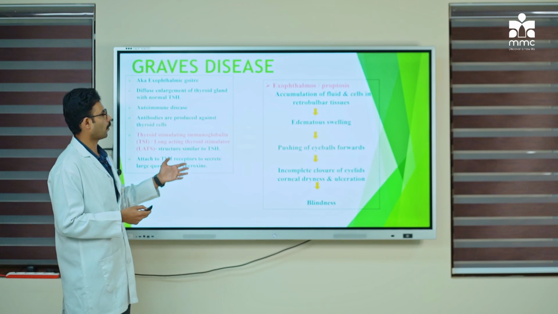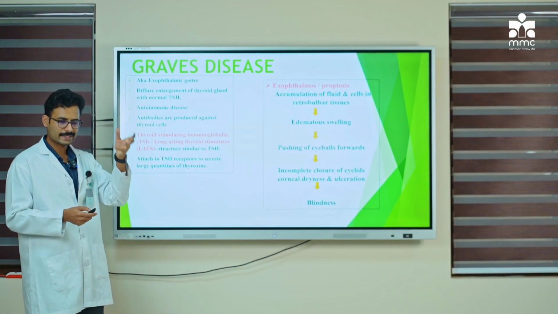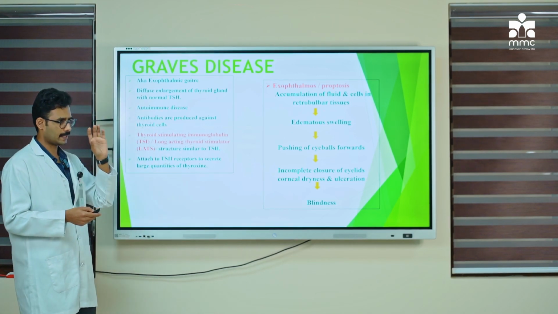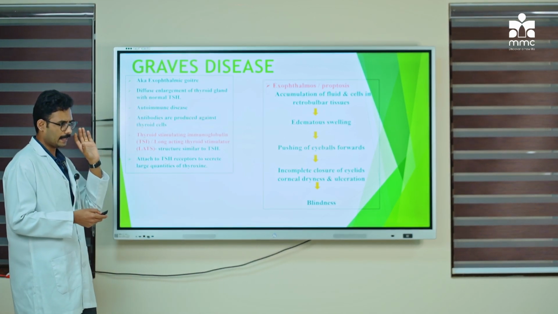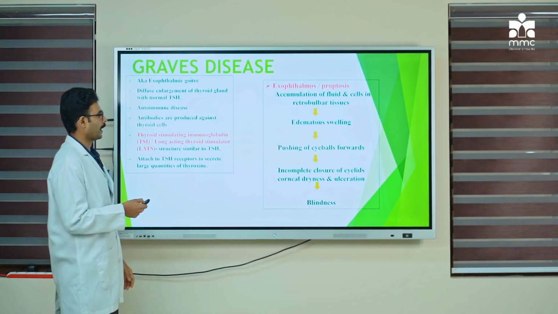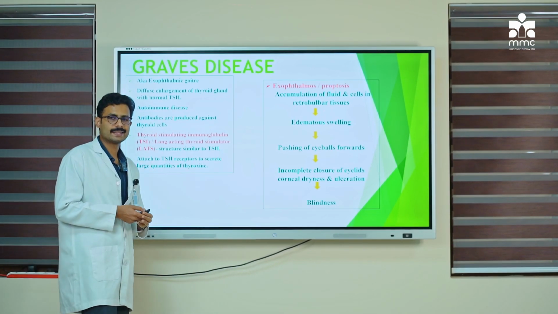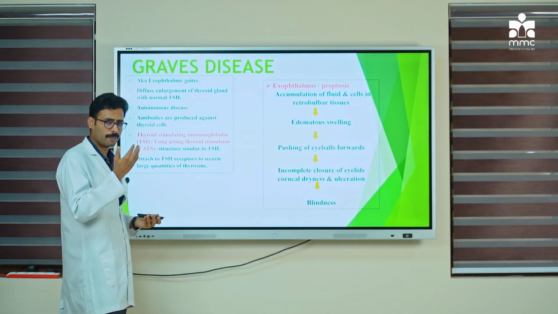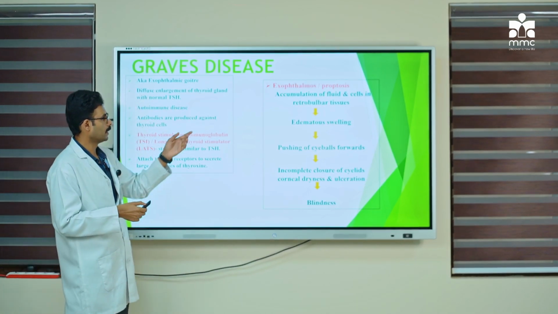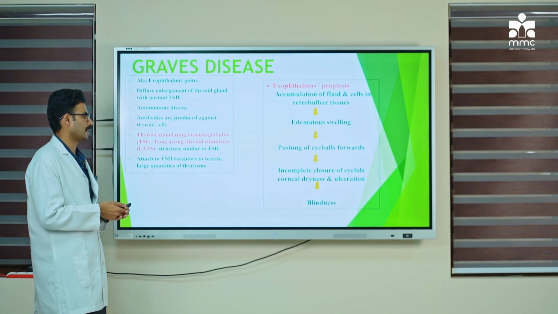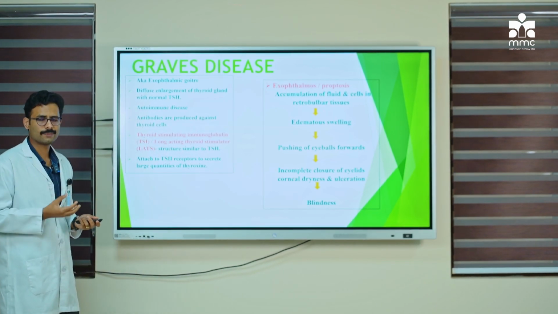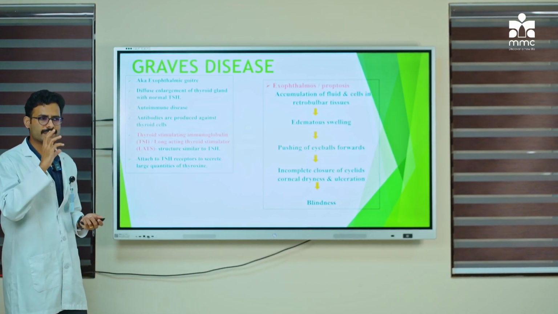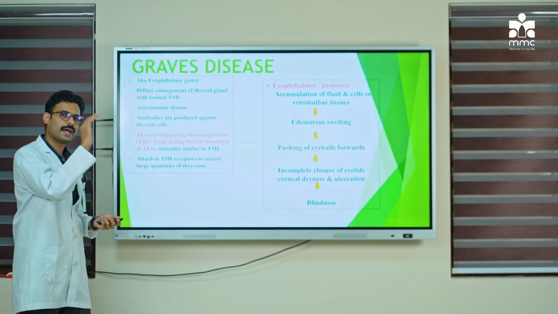So what is the reason or cause behind these enlarged eyes or exophthalmos? It is also called proptosis, that is, the eyes are coming out. It looks like the eyes are bulging out. The reason behind this is accumulation of fluid and cells in the retrobulbar tissues. Retrobulbar means behind the bulbar region of the eye. Whenever there is accumulation of fluid and cells in the retrobulbar tissue, this will result in what we call edematous swelling. It is this edema, or the swelling or fluid collection, which will push the eyeballs forward.